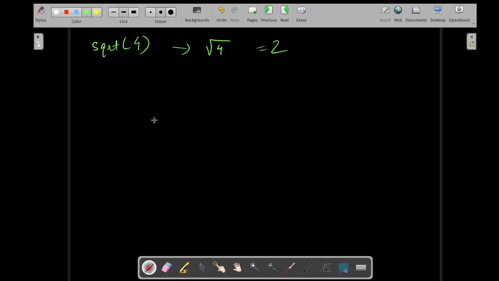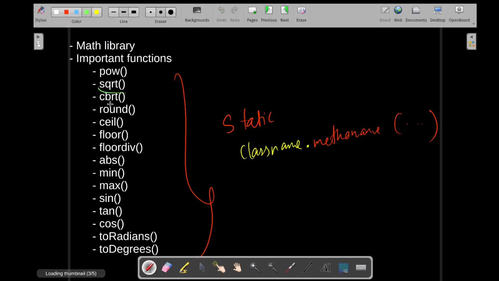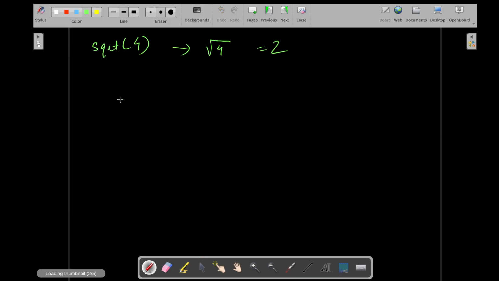Similarly, you have cube root. Similar to square root, it is CBRT. Say 9. Cube root of 9 basically means, cube root of 9 means 3. 3 3s and 3. No, actually it should be... Oh, I'm sorry.